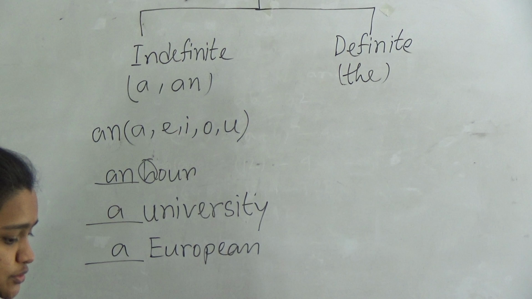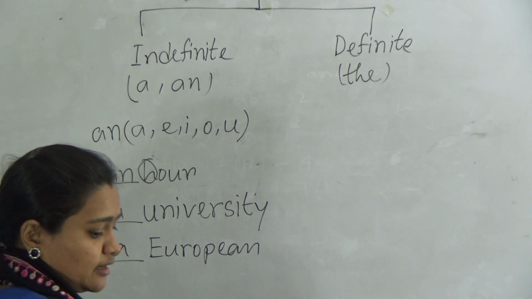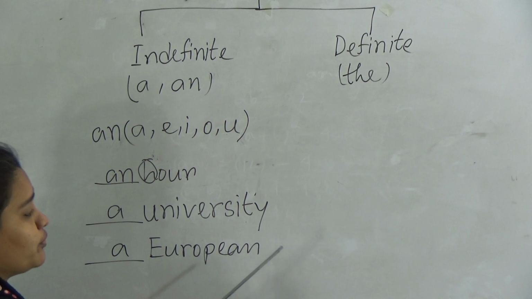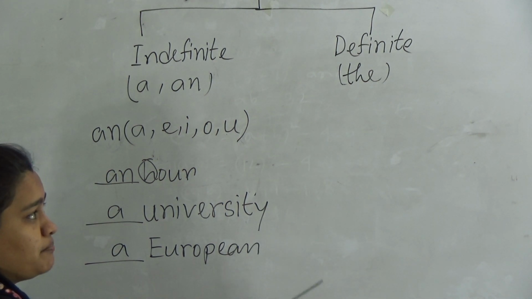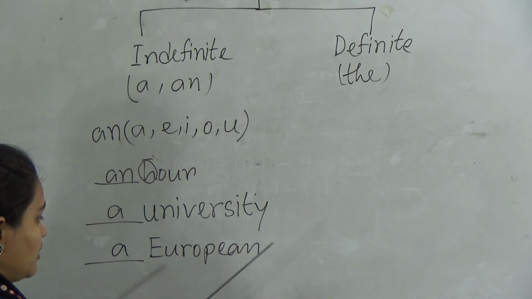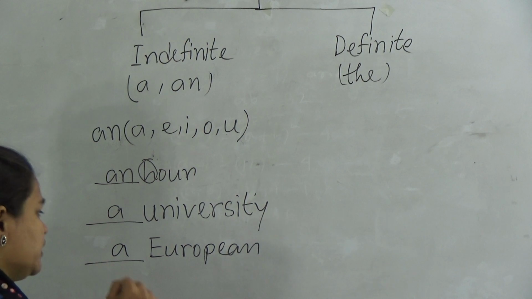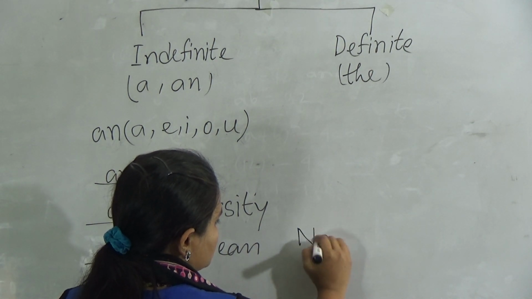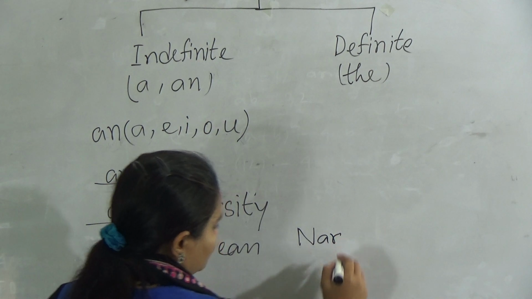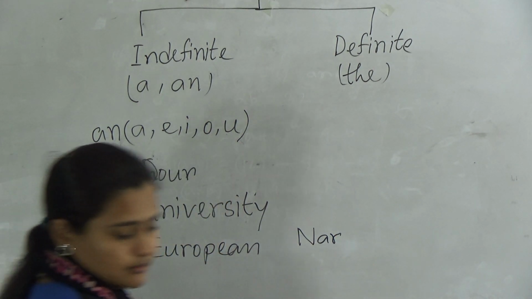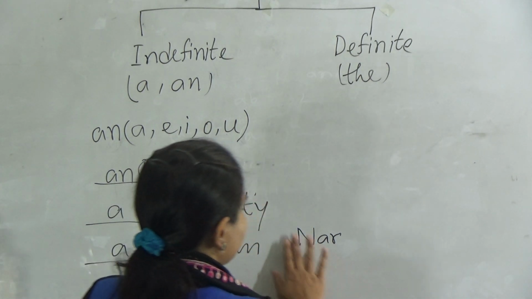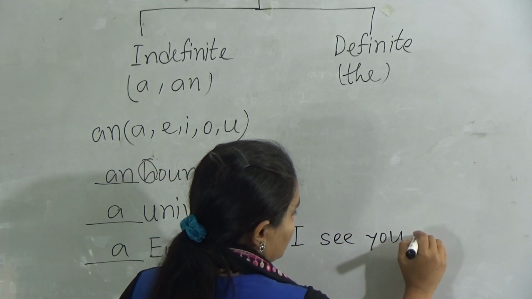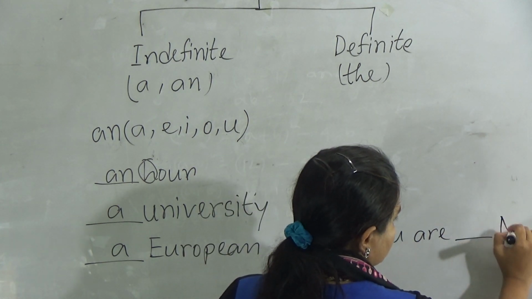And we do not use an article in front of a proper noun, but when we compare something, when we compare the same person with the same category, we will use an article. Like, I see you are dash Nazrul.